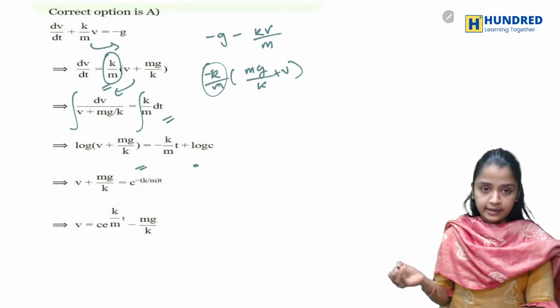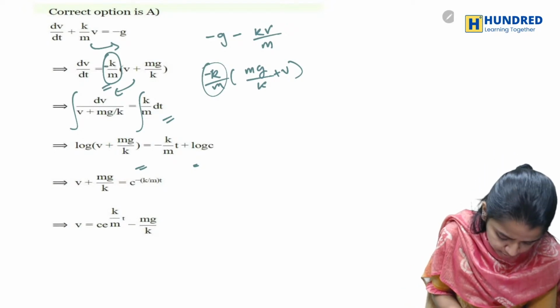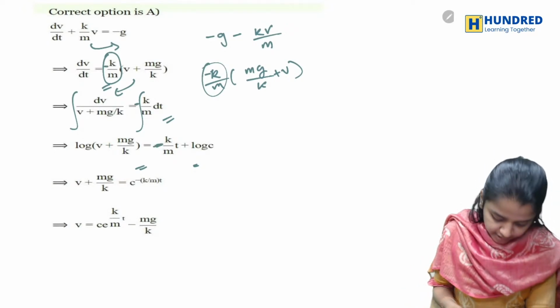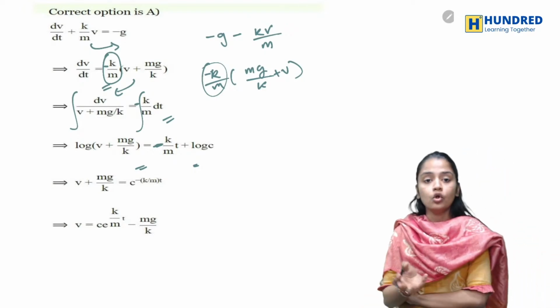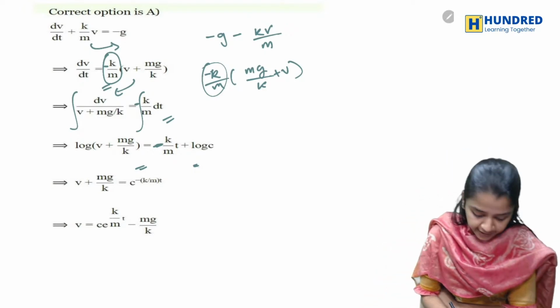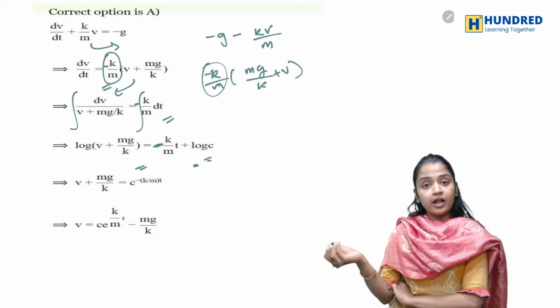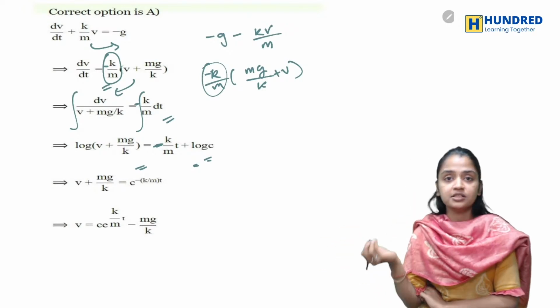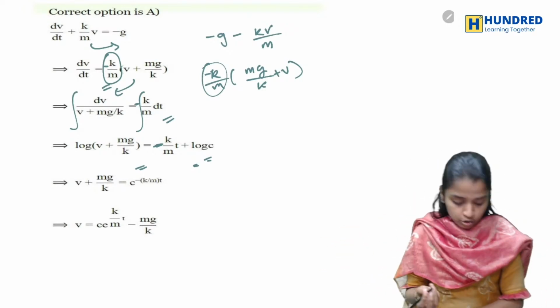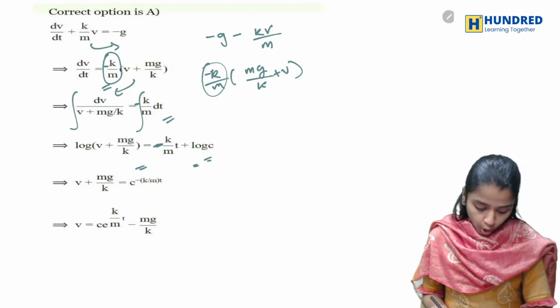After integrating it, you'll have a minus. Here I'm just putting the minus again outside now. After taking the minus outside, it will be log, and you'll have a constant c. Instead of the constant c, you're just putting it as log c. So after log c, what am I doing?